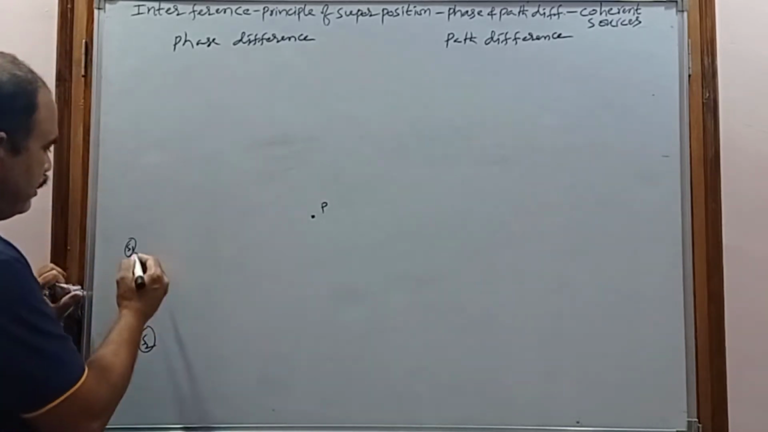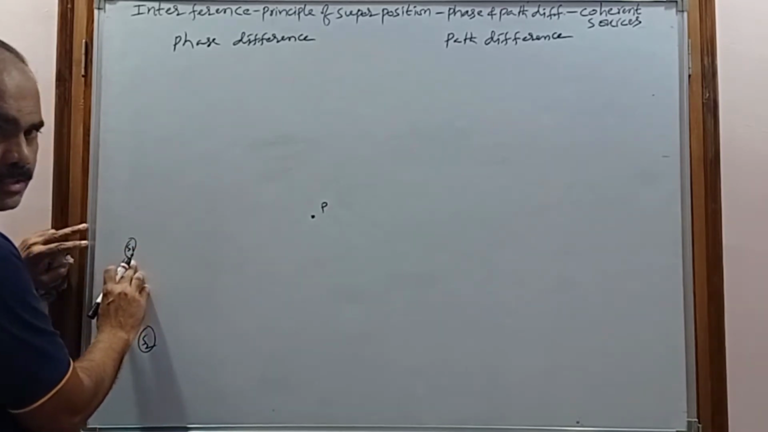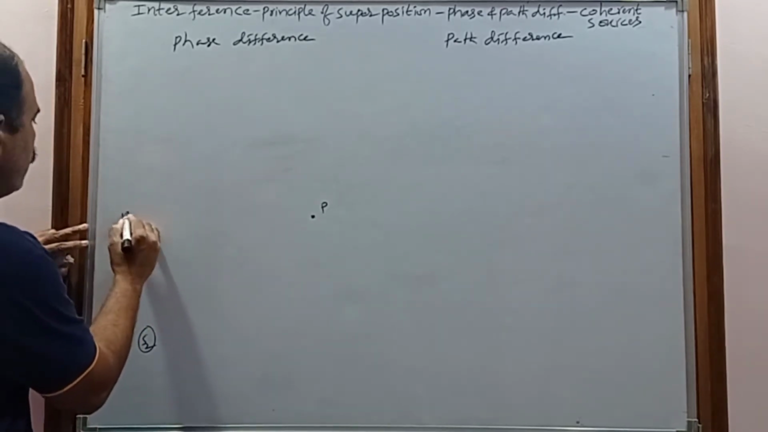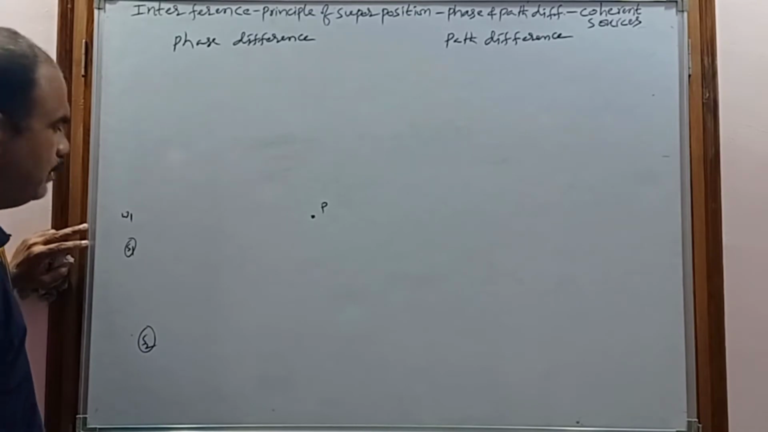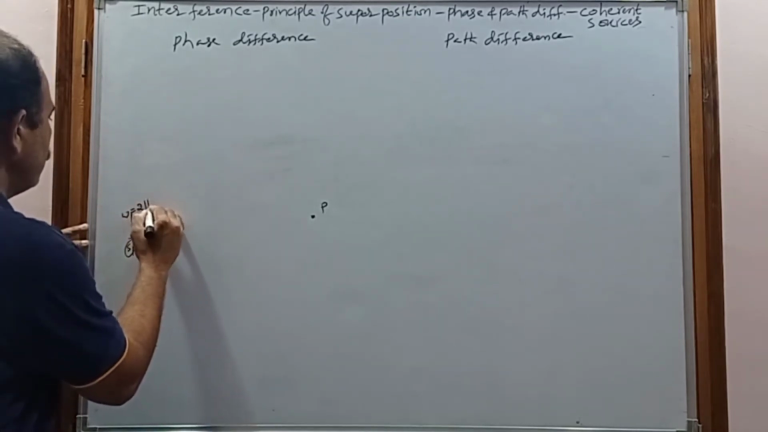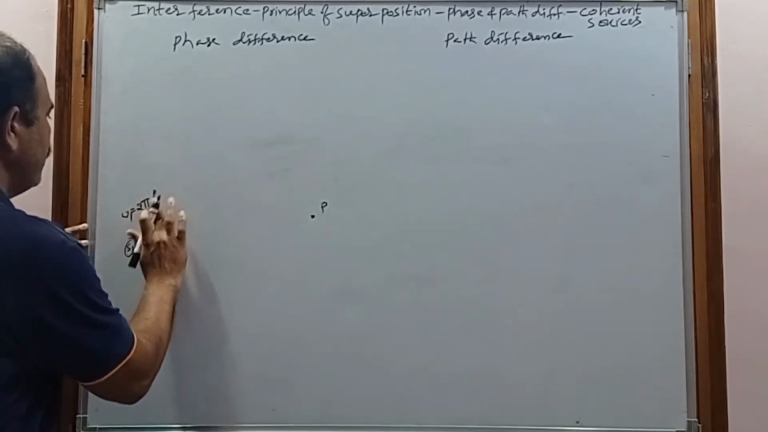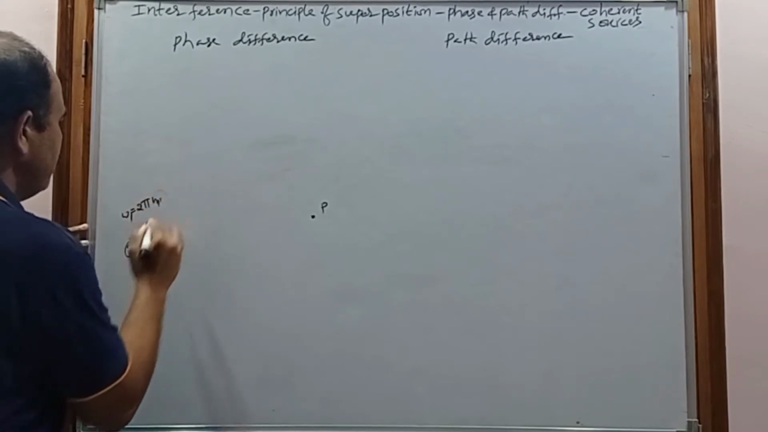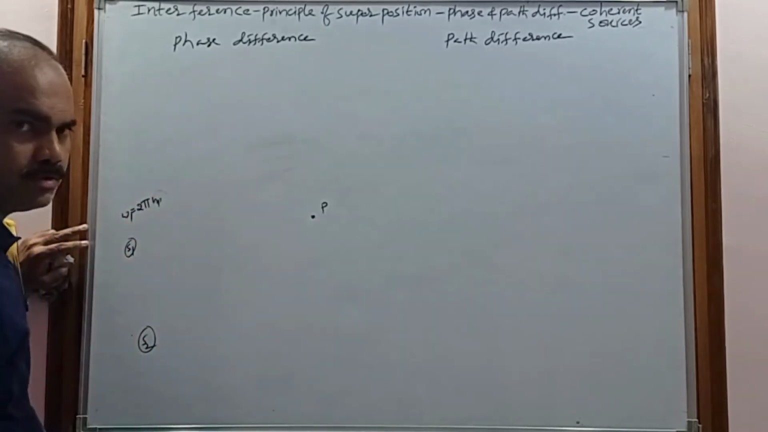Now consider the angular frequency of the first source of light to be omega 1. Omega 1 is equal to 2 pi f1, or 2 pi n1, where n1 is the frequency of the source of light.